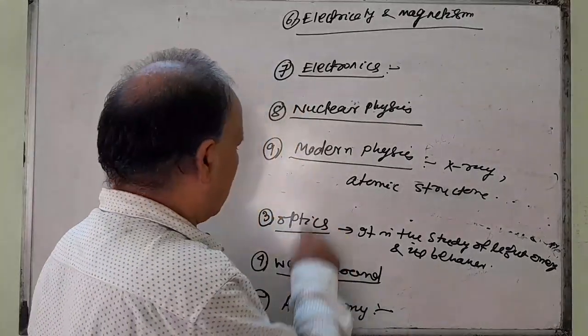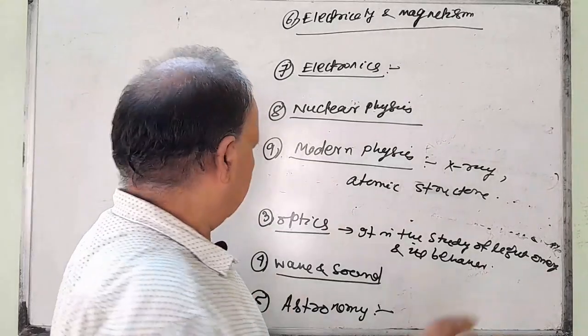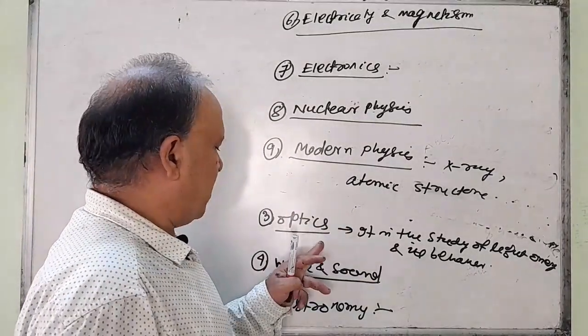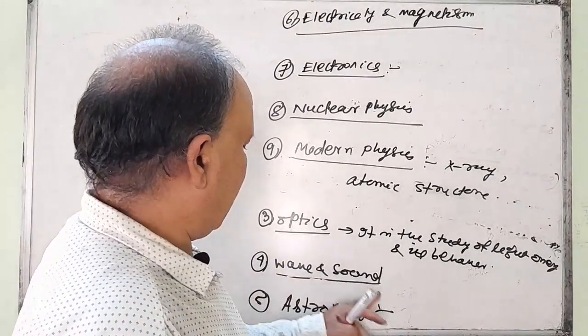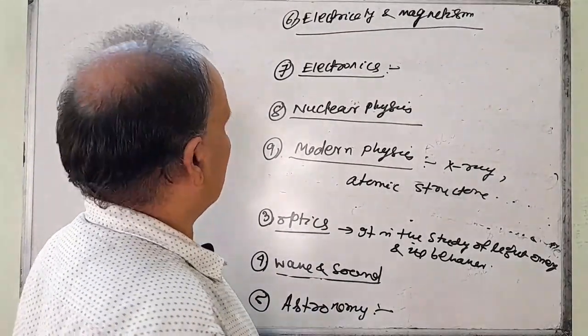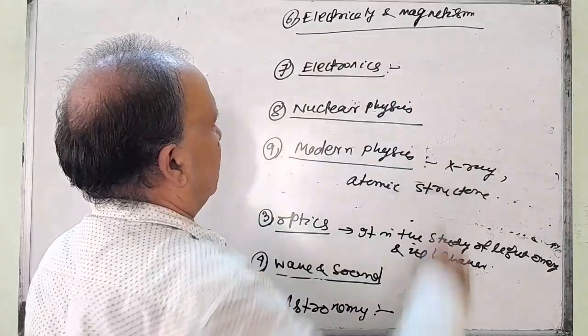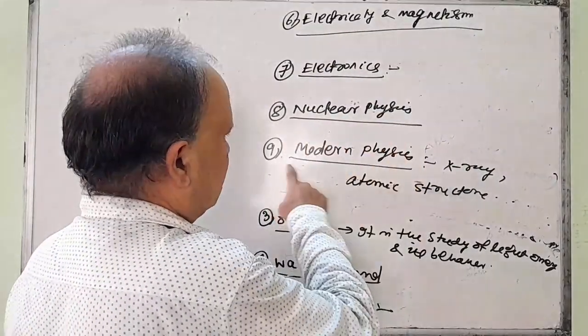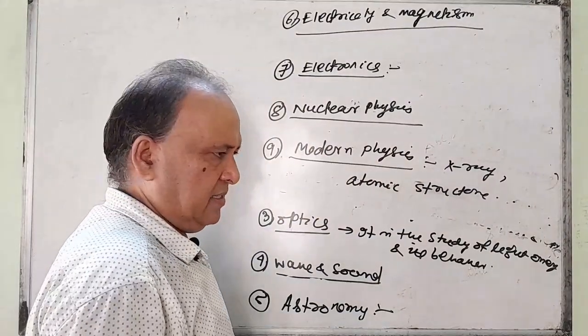I tell you some of them: mechanics, heat and thermodynamics, third one is optics, wave and sound, astronomy, electricity and magnetism, electronics, nuclear physics, modern physics, like this.